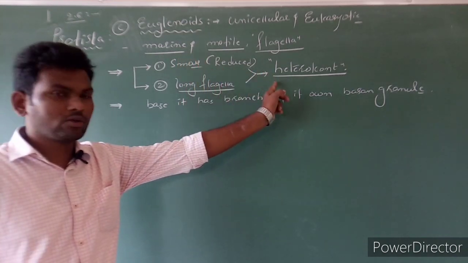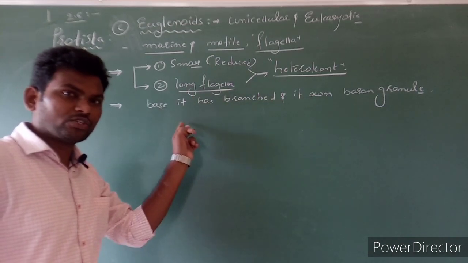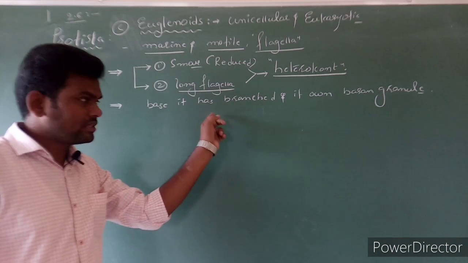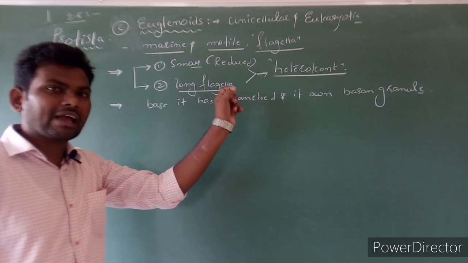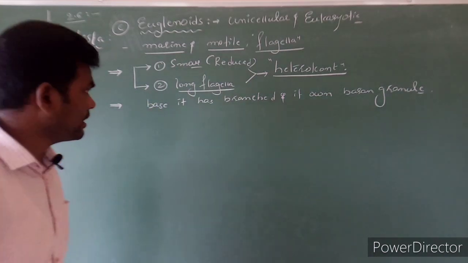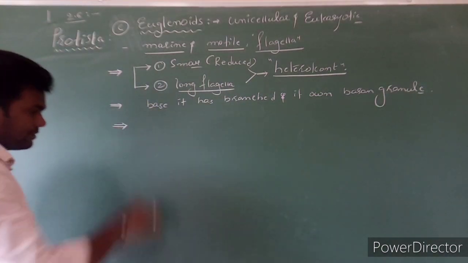It is called heterocontic. The long flagellum at the base shows branches, and these two branches have their own basal granules. Clear? So this is regarding the flagella of euglenoids.